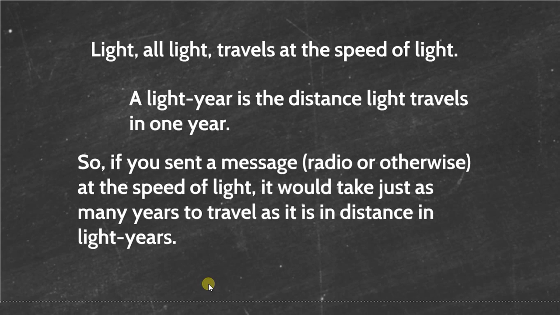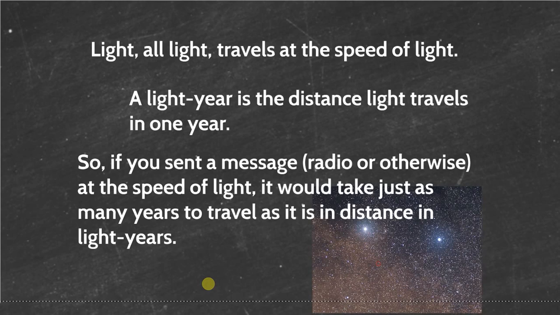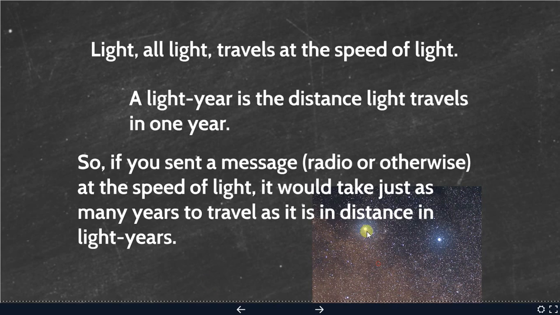So basically, if you send a message, a radio message or any other kind of message, at the speed of light, which is how fast it travels, it would take just as many years to travel as it is in distance in light years. So, for example, I got a photo of these two brilliant stars here. These stars are in a binary system orbiting each other.